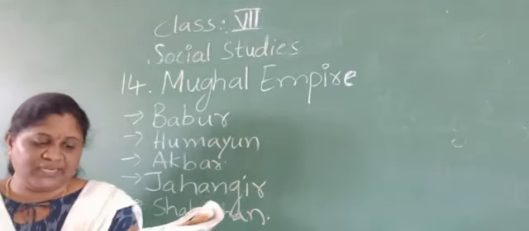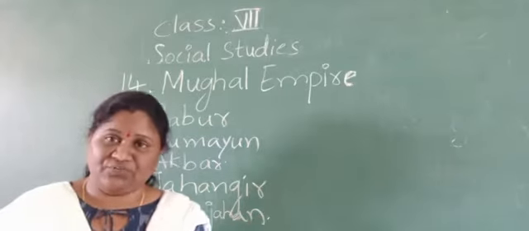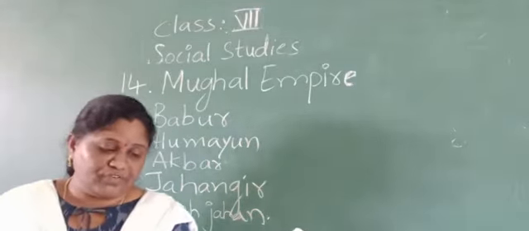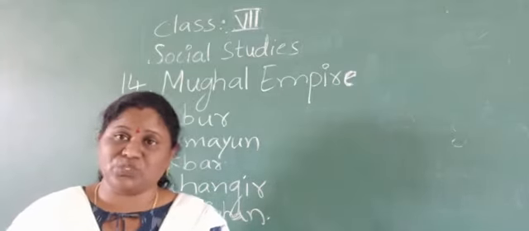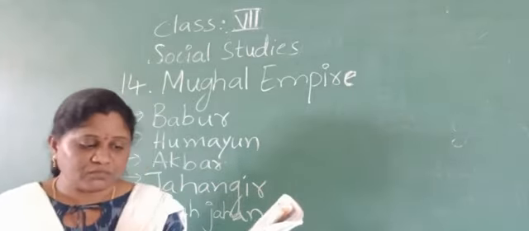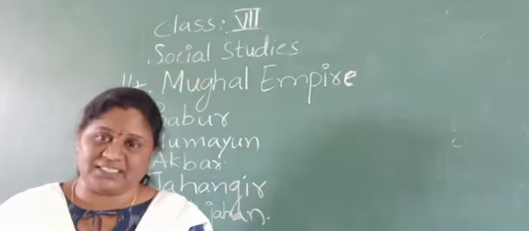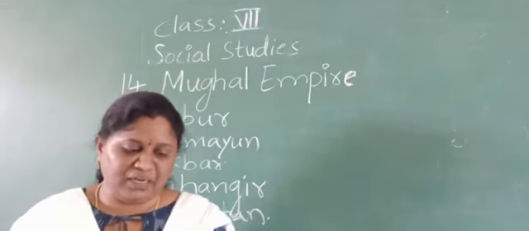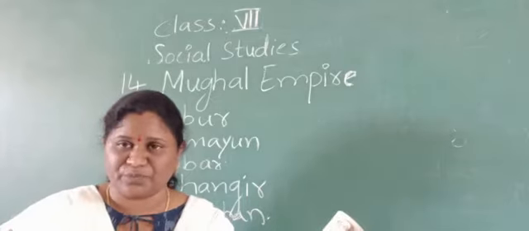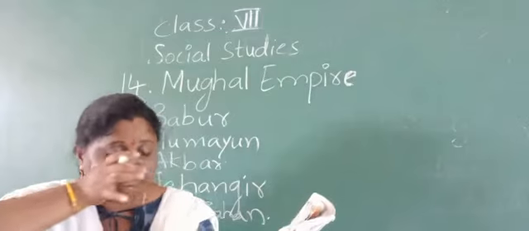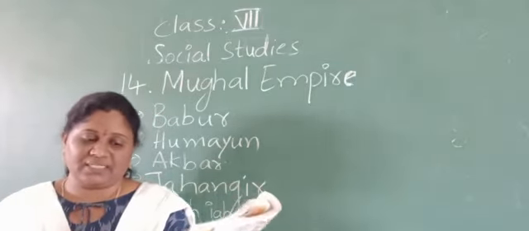Next, till 1658 Shah Jahan ruled. After that, Aurangzeb ruled the Mughal Empire. He tried to conquer Assam but faced a number of revolts. Revolts means uprisings.